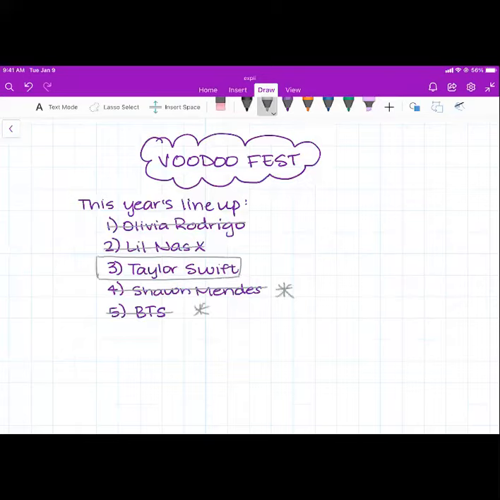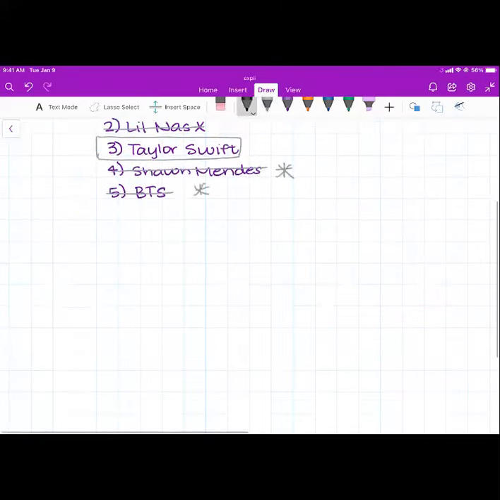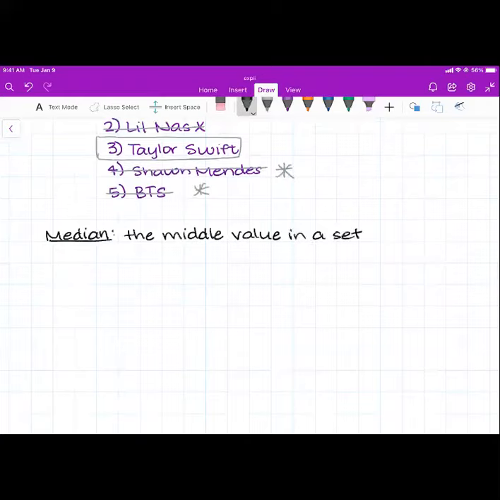So let's take a step back. What did you do? Basically, you found the median of the artists. That means that you found the middle artist, the middle value. And you are going to do the same thing when you're trying to find the median of a set of numbers. So we know that median is defined as the middle value in a set of numbers.